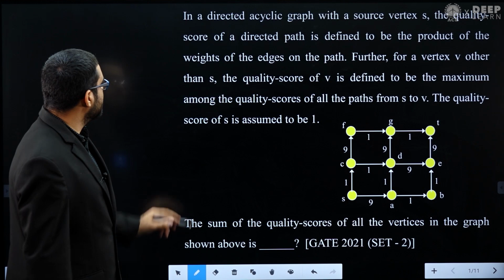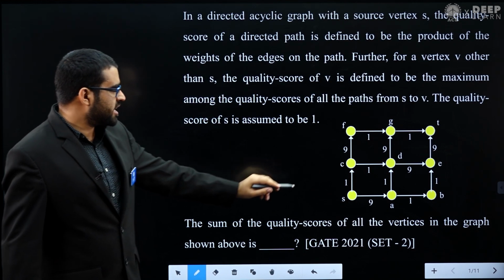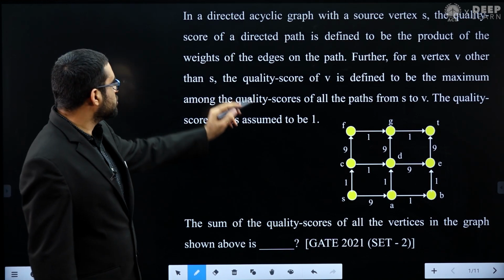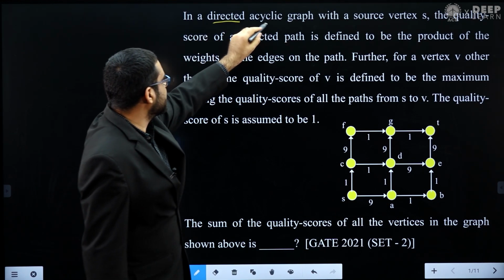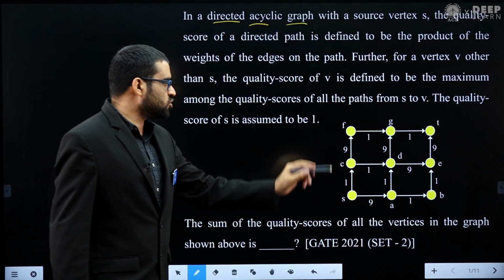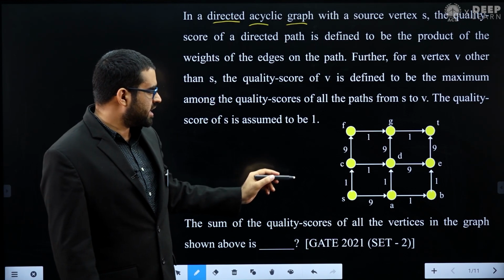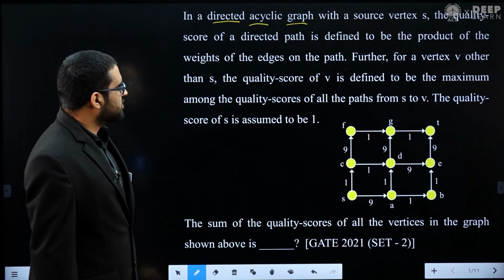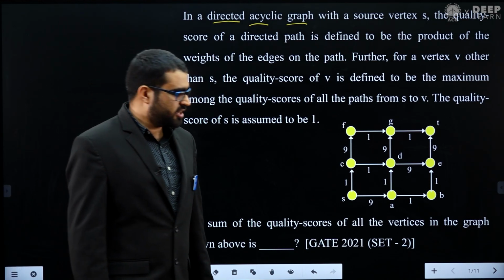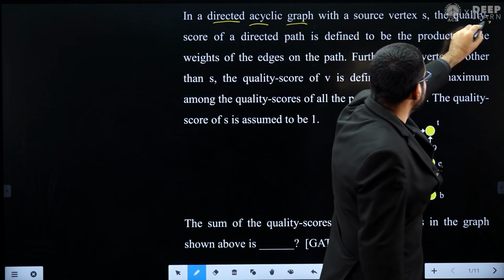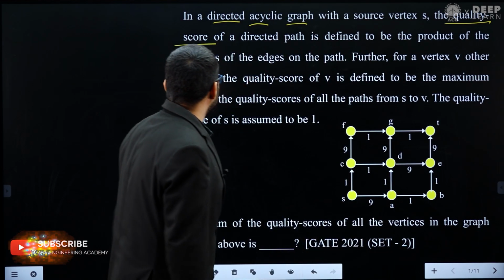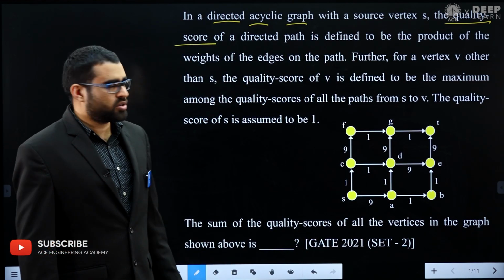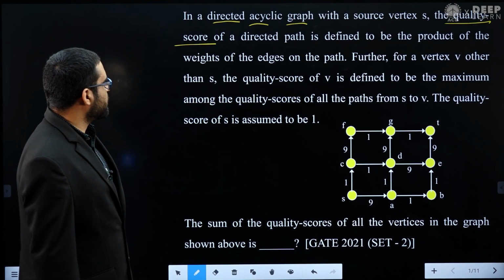In this question he has given a directed acyclic graph, a DAG. There is no cycle in this graph and every edge is directed, you can see. So in this directed acyclic graph he has defined a new terminology, quality score. This is a new term that he has defined in this question.